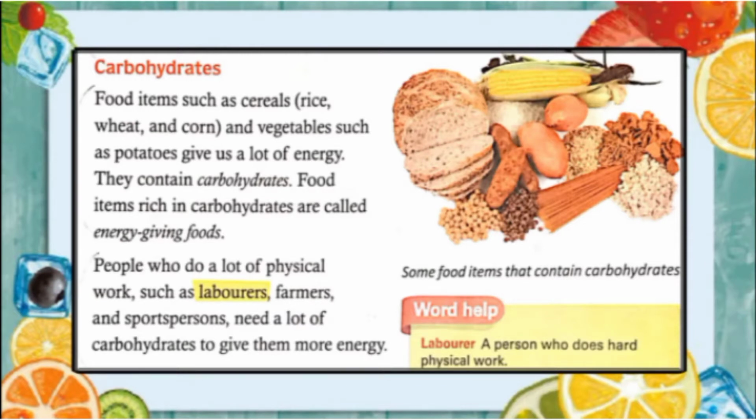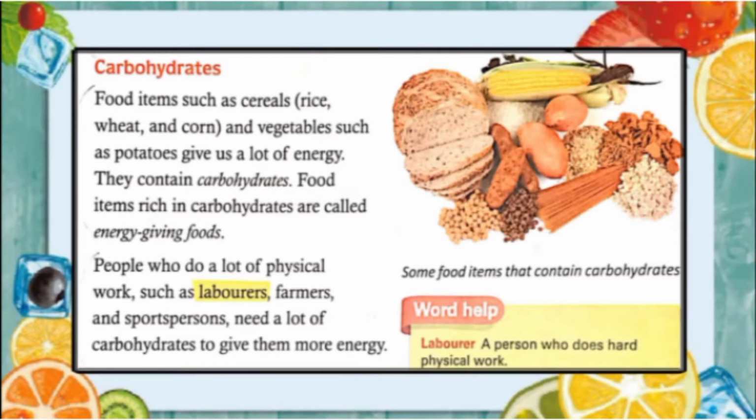Food items rich in carbohydrate are called energy giving foods, and people who do a lot of physical work such as laborers, farmers and sportspersons need a lot of carbohydrate to give them more energy. So we can say that laborers who spend 8 to 10 hours working with hammer and other tools in agriculture fields, construction sites and at other places where physical labor is required need carbohydrate.